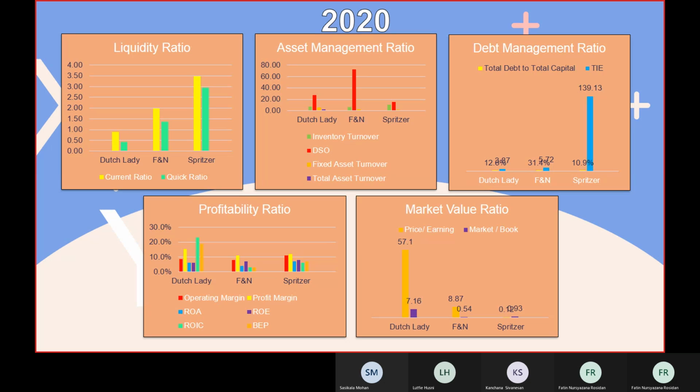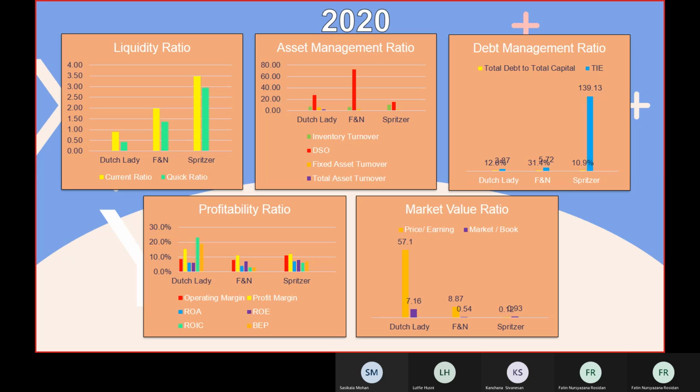Total debt to total capital is FNN, and times interest earned is Spritzer. Profitability ratio is also the same as the previous one, Dutch Lady the highest for the majority of components. And the market value ratio is also the same, Dutch Lady remains the highest for price earning and also market to book.